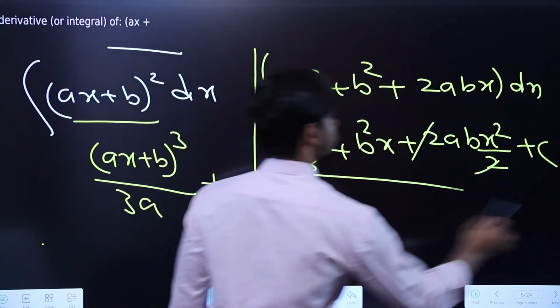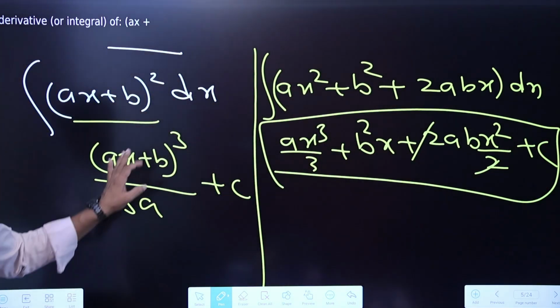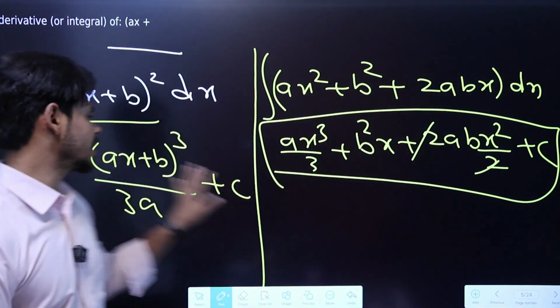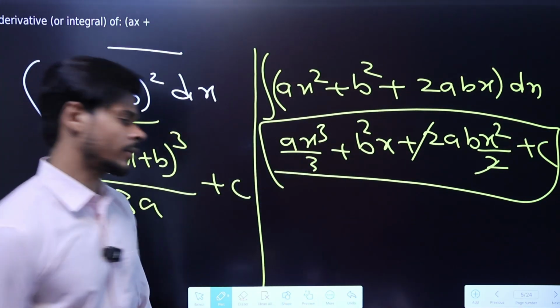Also you can cancel the 2 by 2. So this is your final answer. Let me tell you, this and this are exactly the same. If you expand this, you will get exactly the same thing, right? Next.